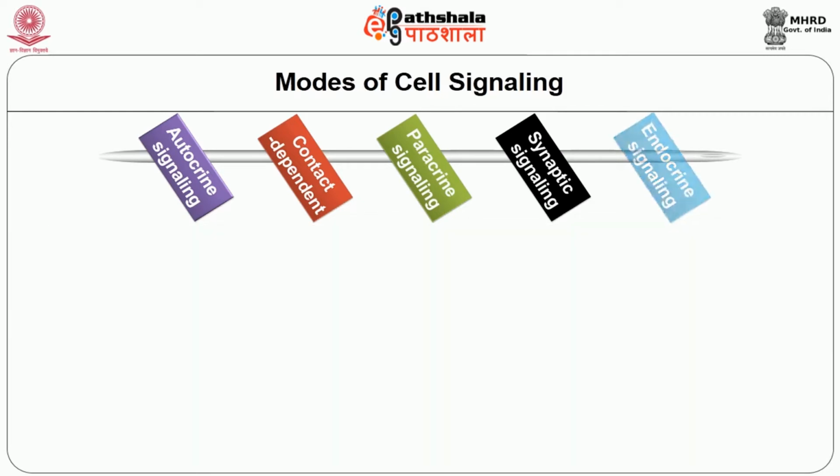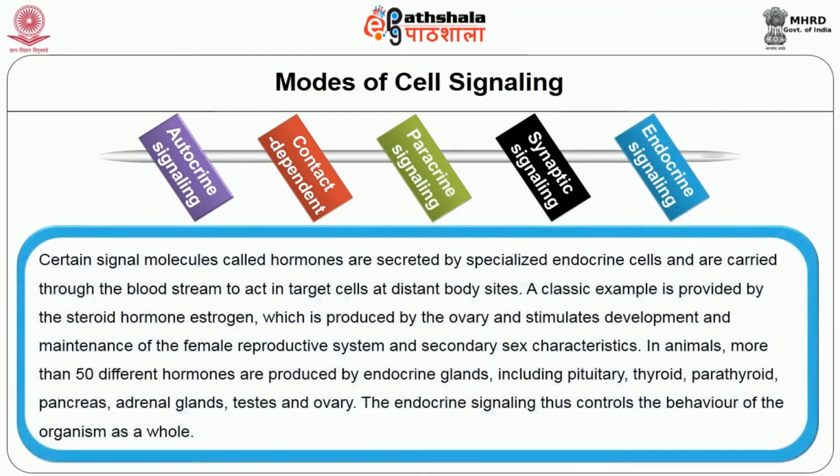The fifth type is endocrine signaling. Certain signal molecules called hormones are secreted by specialized endocrine cells and are carried through the bloodstream to act on target cells at distant body sites. A classic example is the steroid hormone estrogen, which is produced by the ovary and stimulates development and maintenance of the female reproductive system and secondary sex characteristics.